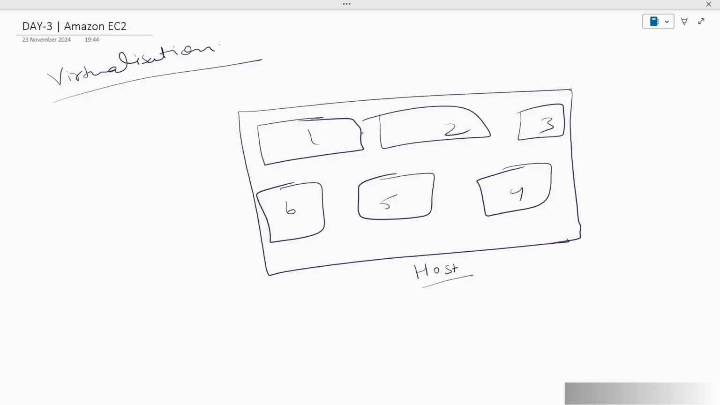Now, each of these computers, 1, 2, 3, 4, 5, 6, is going to act as a separate independent computer with its own operating system, storage, and applications. As I mentioned, these 6 computers act as separate independent computers with their own operating system, storage, and applications. And the best part is that they can act like separate computers even though all of these 6 machines are using the same physical hardware which belongs to the host computer. Okay, now virtualization, I hope it's very clear.